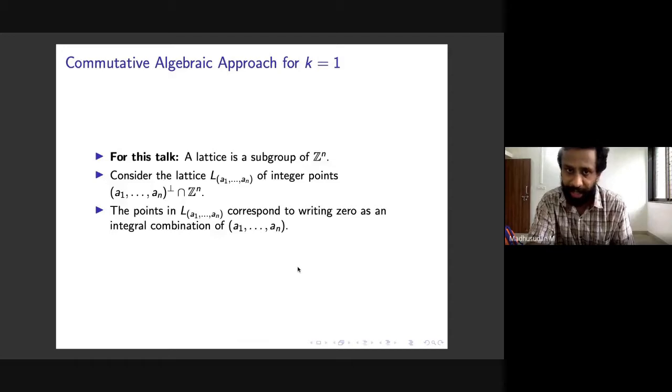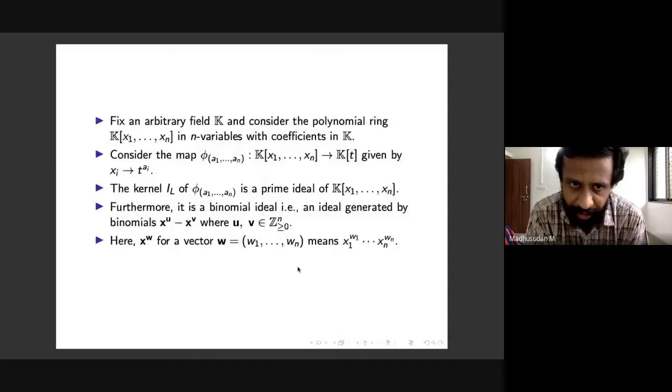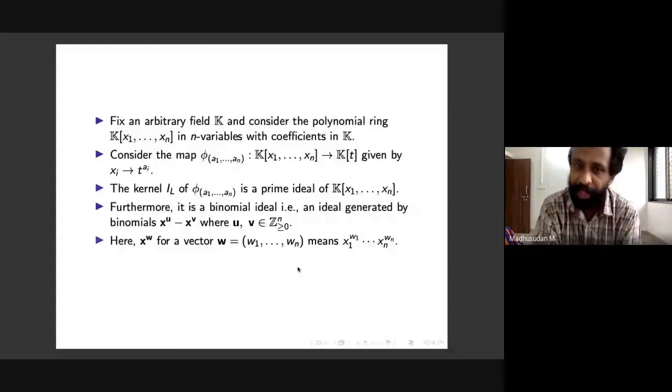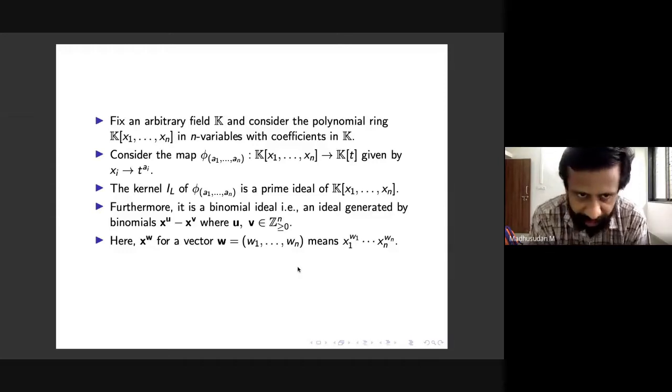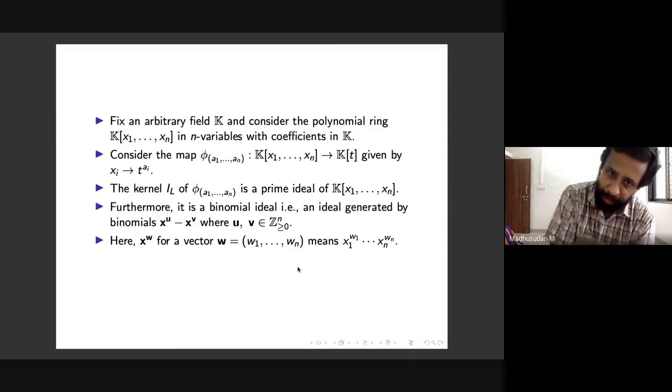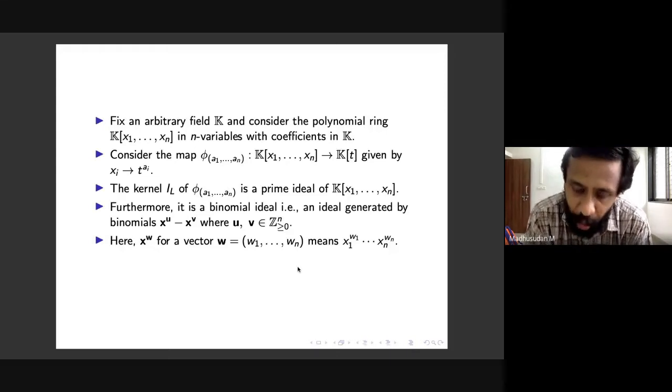Keeping this in mind, let us now start doing some commutative algebra. We fix an arbitrary field K and consider the polynomial ring K[x_1,...,x_n] in n variables with coefficients in K. Then we define a homomorphism of rings going from K[x_1,...,x_n] to K[T], a polynomial ring in one variable with coefficients in K. This map depends on a_1 to a_n, and it is defined as follows. Very simple: it sends the variable x_i to T^{a_i}.